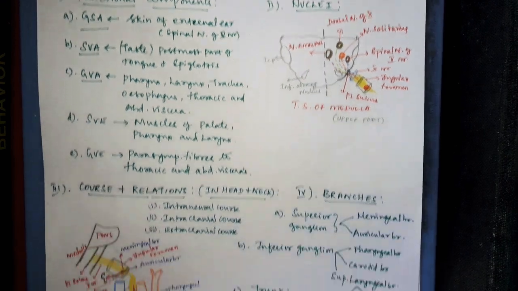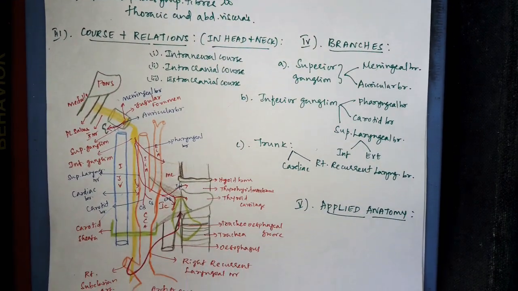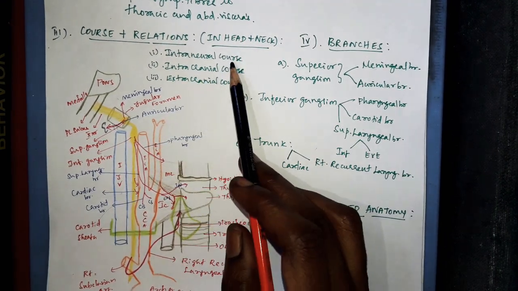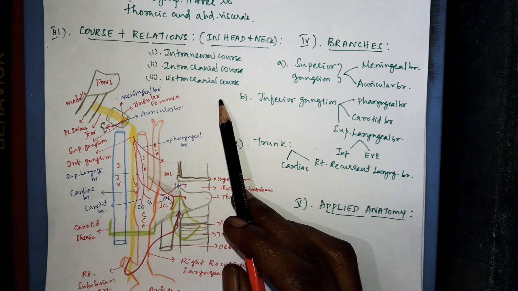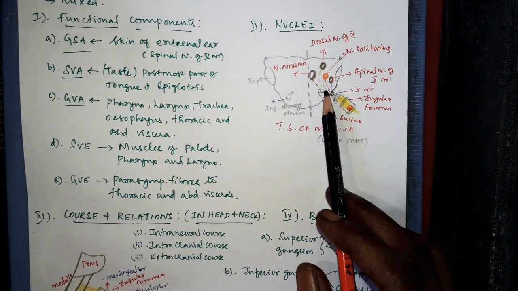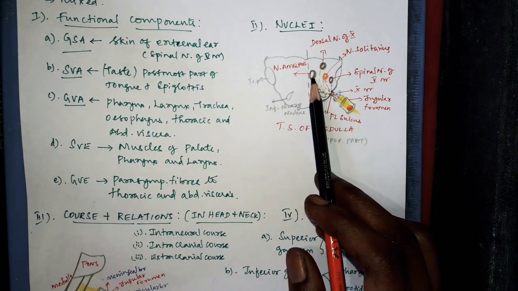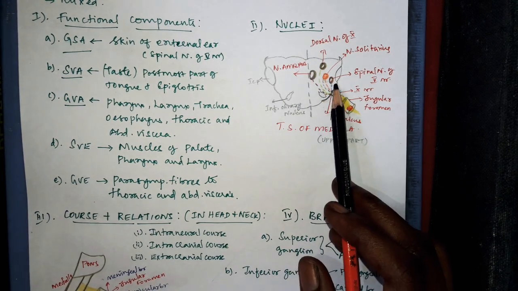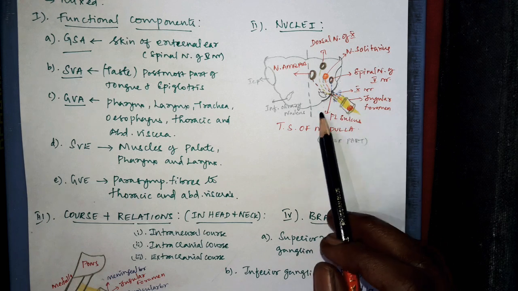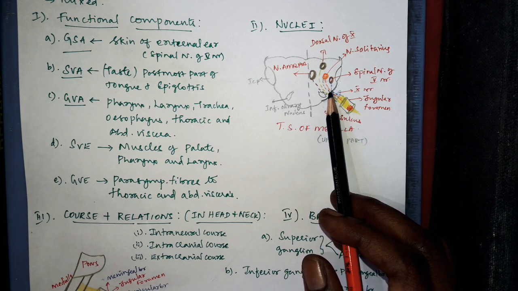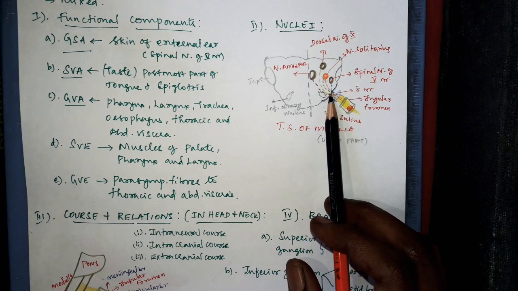Next we will study about the course and relations of this vagus nerve only in the head and neck. For that we will separate the course into intraneural course, intracranial and the extracranial course. In the intraneural course, the fibers arise from all these nuclei and run laterally between the inferior cerebellar peduncle and the inferior olivary nucleus. They get attached to the posterolateral sulcus, becoming the intracranial course.